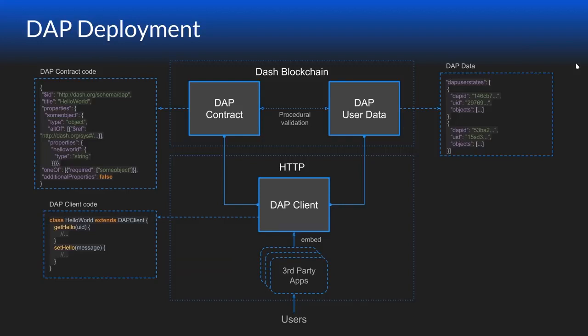And inside our network, we have the DAP data that stores user states and transitions and objects. So third-party apps interacting with our network are only going to run this client code and our DashPay SDK library. Somebody that needs to create an integration with Dash just has to write these two bits, the contract code and the client code. And the client code could be quite simple and still be functional.